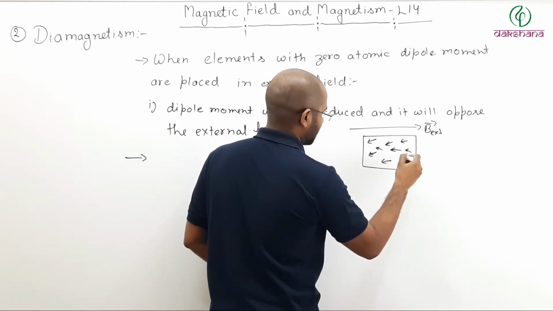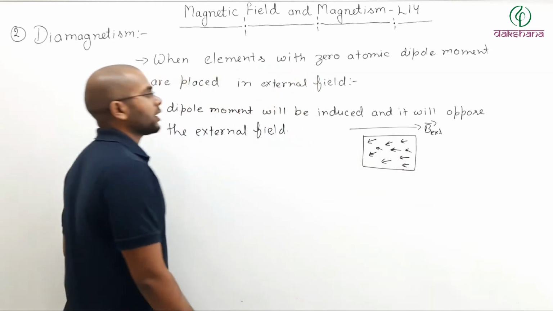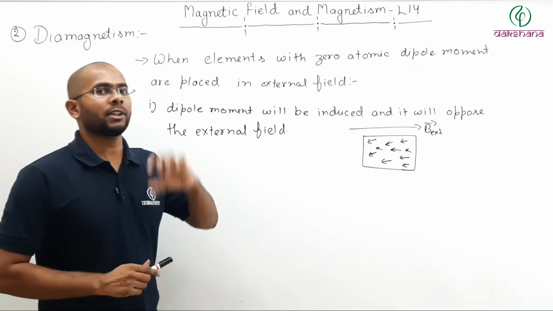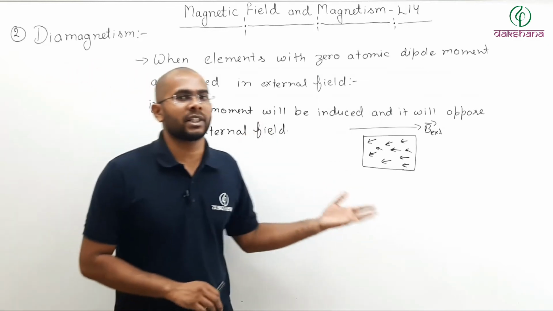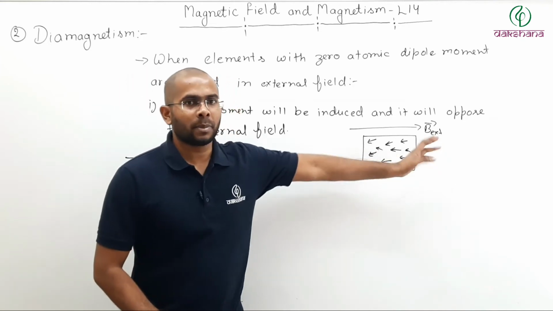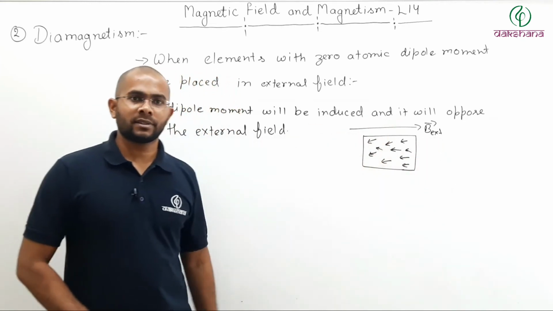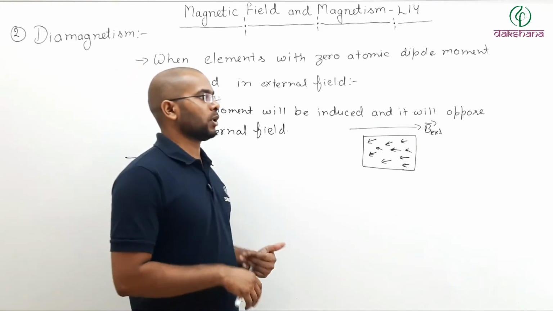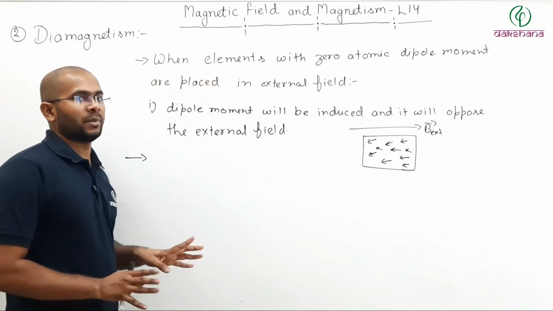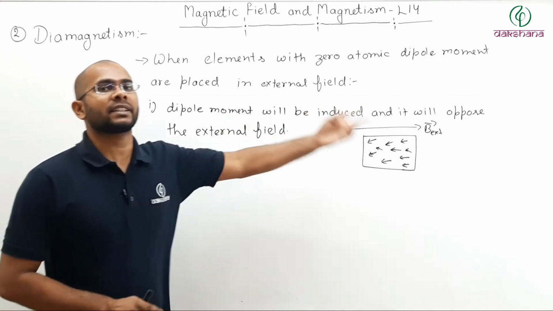So if I talk about the net field inside the material, the total field inside the material, then you can say that total field is nothing but B external plus field due to induced dipoles. And field due to induced dipole is always opposite to the external field. So total field inside the material will be less than the external field.